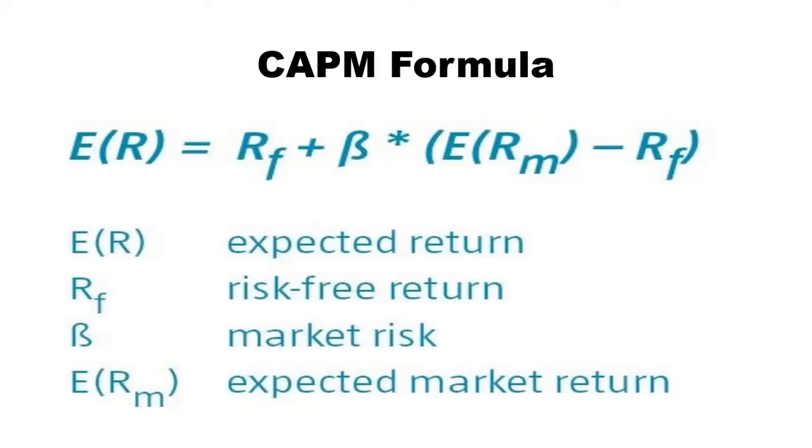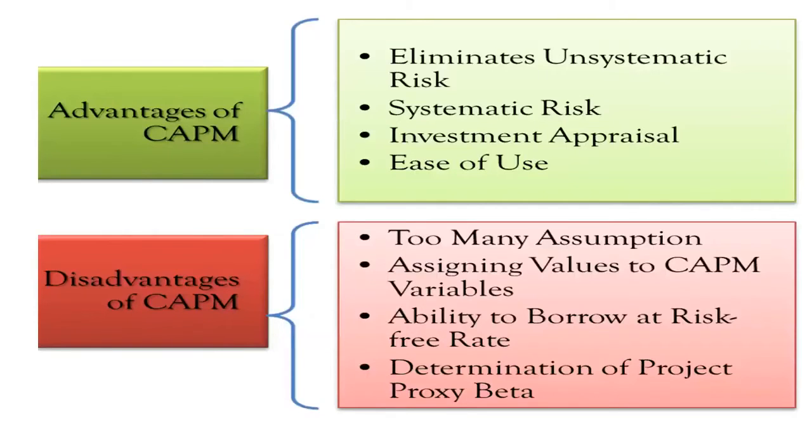So what does ER represent? Expected return. Then RF represents risk-free return. Then beta represents the market risk, and ERM represents the expected market return. Okay. I hope this is clear. Then let's see the merits and demerits, that is, advantages and disadvantages of CAPM.